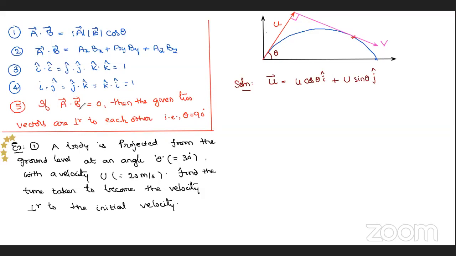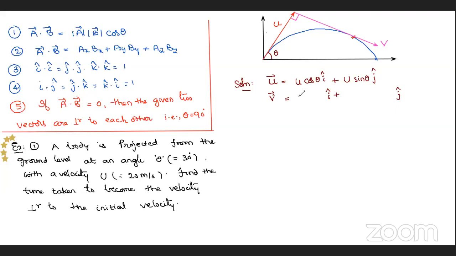Next v bar, that is the final velocity here at some point. V bar equals Vx i cap plus Vy j cap. Vx value is how much, Nana? What do you remember?